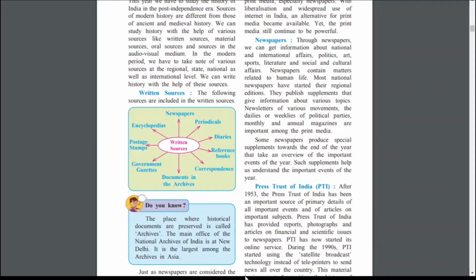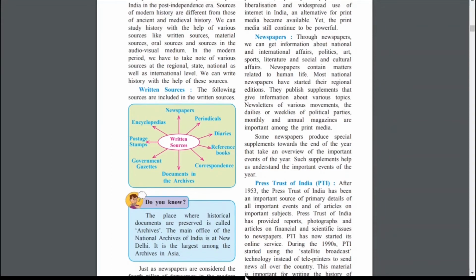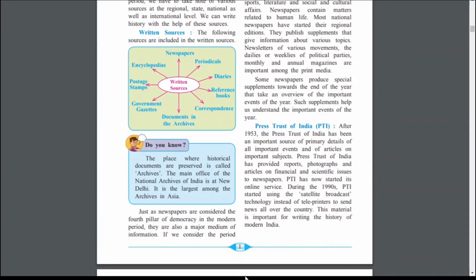Press Trust of India, PTI. After 1953, the Press Trust of India has been an important source of primary details of all important events and of articles on important subjects.